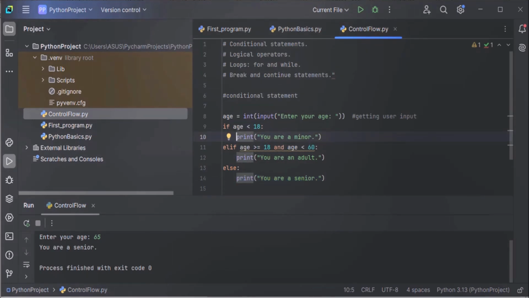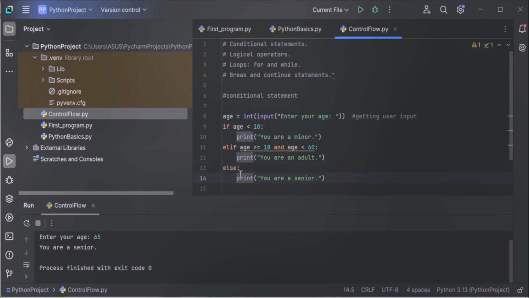So I hope you have understood how these conditional statements are used. And like I said, in Python, indentation is critical. It defines the block of code that belongs to a specific condition. Like in this example, this print statement belongs to this if block. You are an adult: this print statement belongs to this elif block. You are a senior: this print statement belongs to this else block.